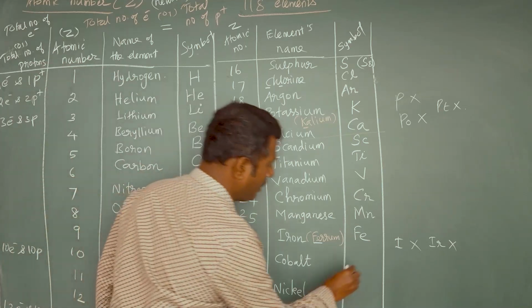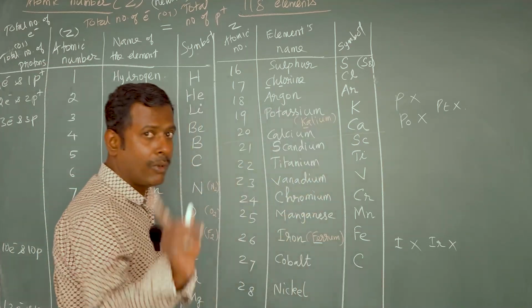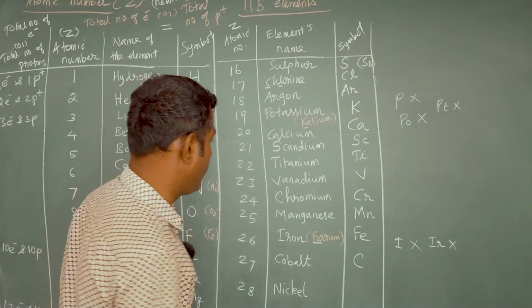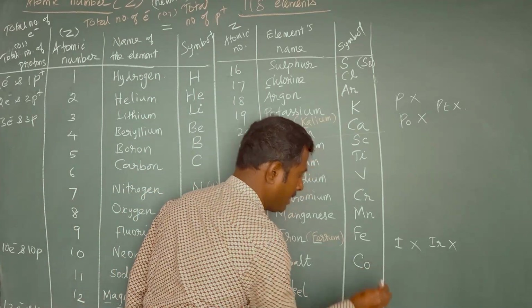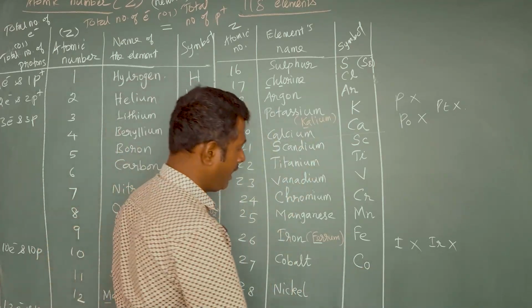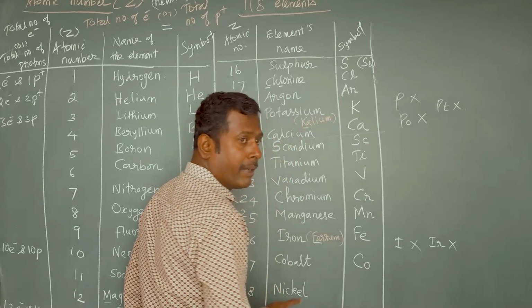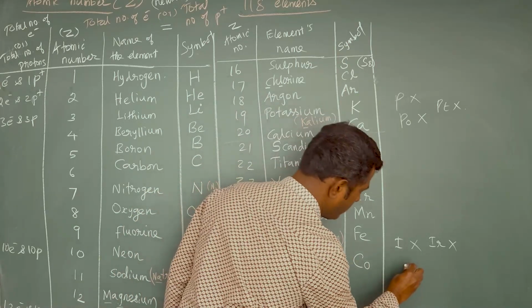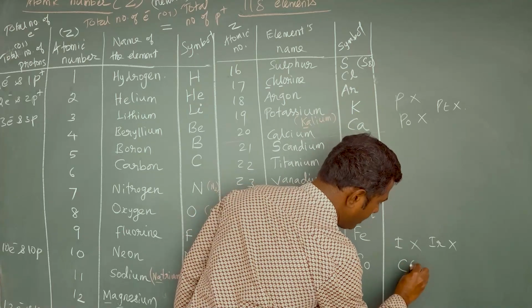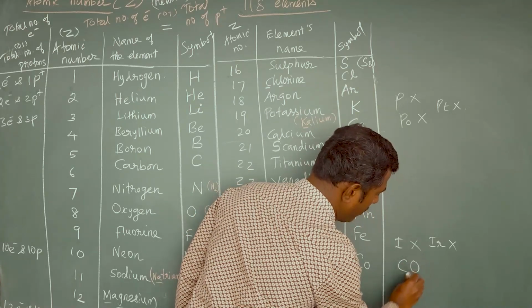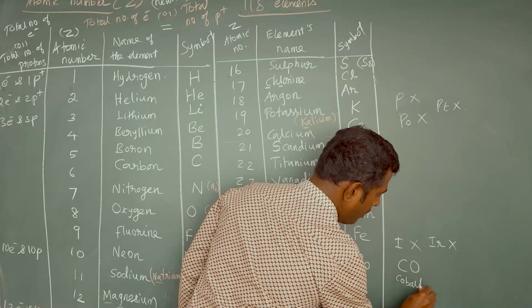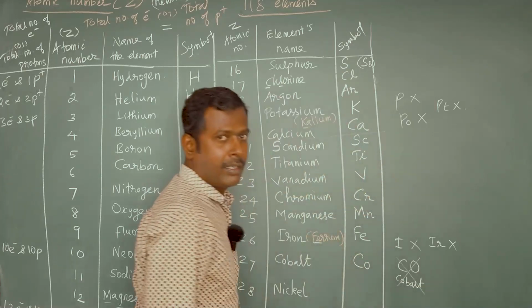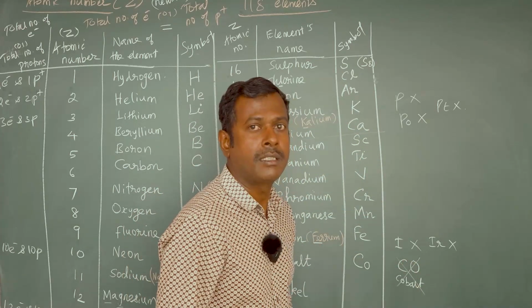And for cobalt, can we use C? No, sir, it was given to carbon. Can we give CO? Yes, it is correct. But while giving Co, you should be careful about the size of the letters. If you write capital C and capital O, it is not cobalt, it means carbon monoxide.